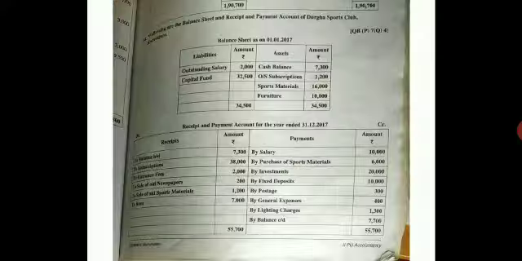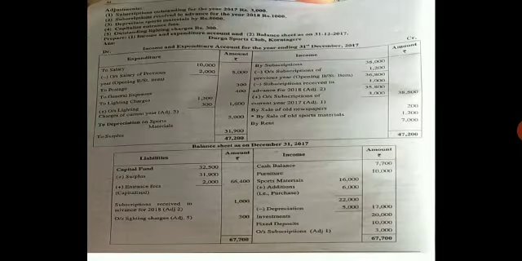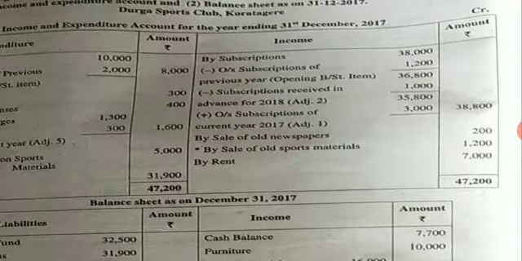Now come to your balance sheet in the problem. They have given you outstanding subscriptions 1200. Come to your income and expenditure. Under the heading subscriptions, write less last year outstanding 1200. Minus it, write in the inner column 36,800.